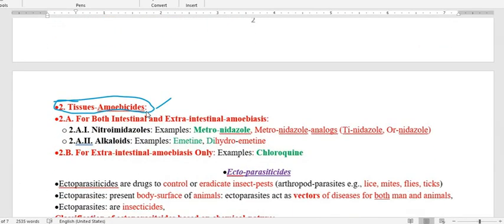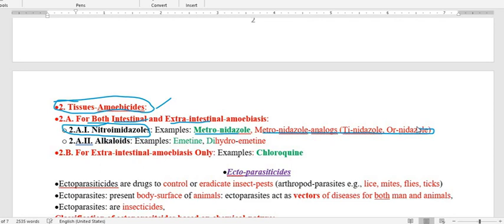And then the tissue amebiasis. This tissue amebiasis is again divided into tissue of the intestine and tissue other than the intestine, so extra-intestinal or intestinal anti-amebiasis drugs. Under this, a very important one that we already discussed under the anti-giardial drugs is the nitroimidazole, under which the drug is metronidazole as well as metronidazole analogs like tinidazole and ornidazole.